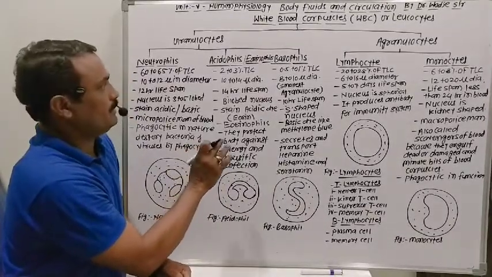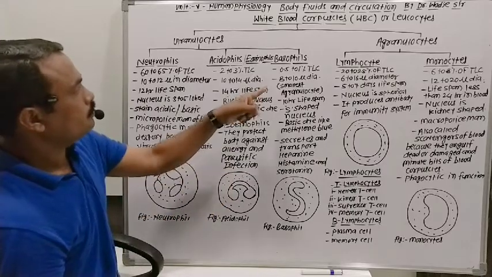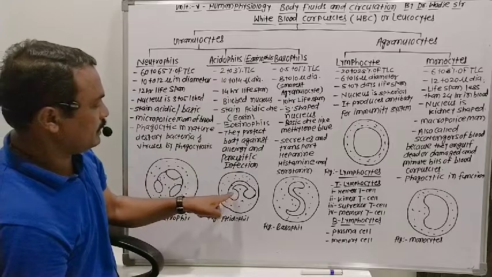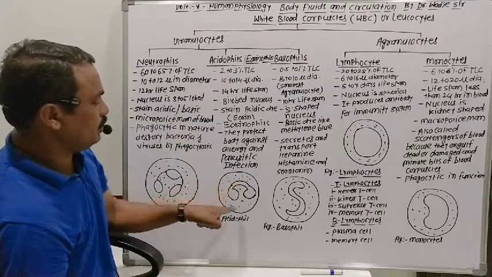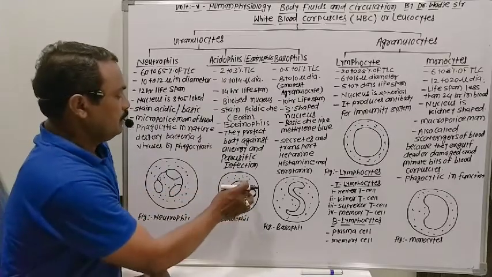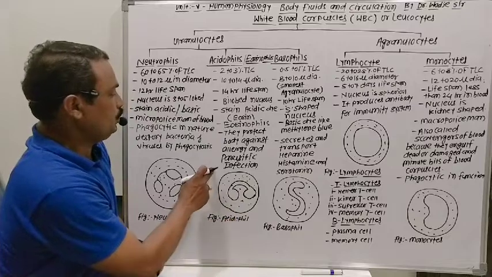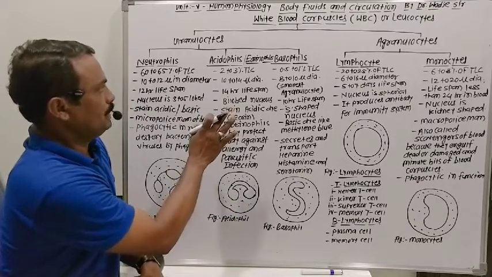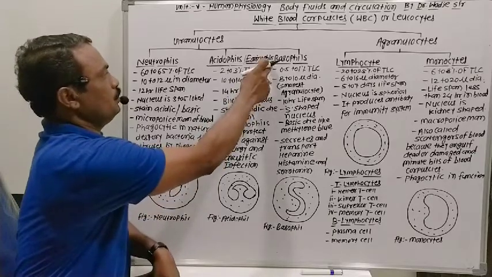In the figure of the acidophil cell, there is a bilobed nucleus, and around the nucleus is the cytoplasm. This is the acidophil cell present in the leukocytes of the body. Now, the third one is the basophil cells.